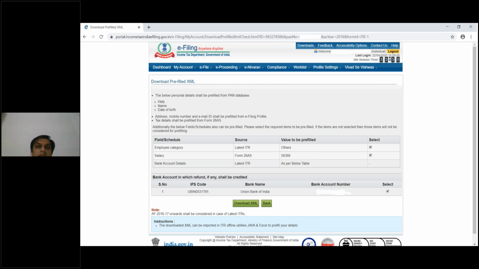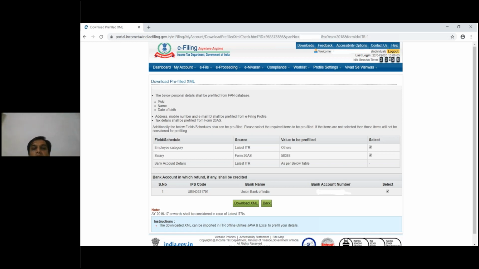So if any school is deducting TDS from your salary, it would be reflected here. You would also get certain other options like interest income from FDs. You would get that information in your downloaded pre-filled XML for certain persons.